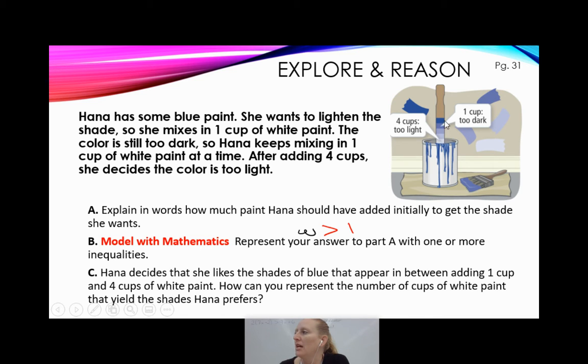So she likes these shades in between 1 cup and 4 cups. How can you represent the number of cups of white paint that yields the shades that Hannah prefers, that whole range between 1 cup and 4 cups? Hit pause. See if you can write that down in some way, maybe an inequality. Write it down and then hit play when you're ready to check your work.